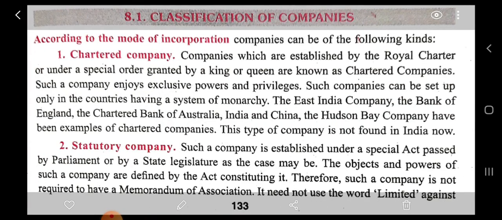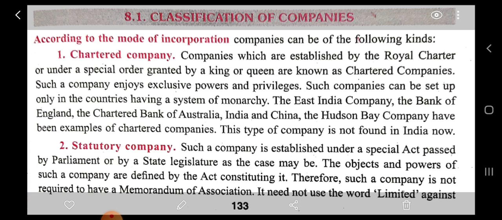Classification of companies. Now the companies are classified according to different modes. The first one is according to mode of incorporation. It can be classified in the following kinds. The first one is chartered company.